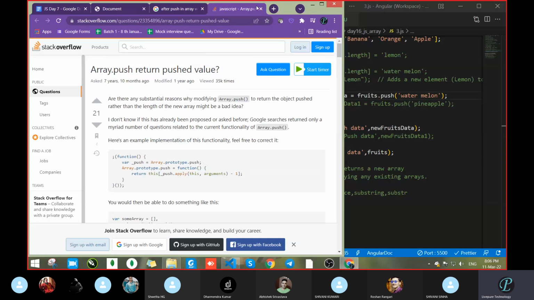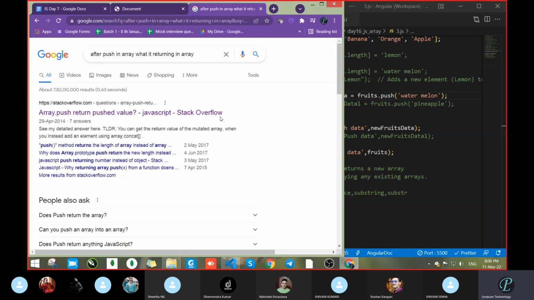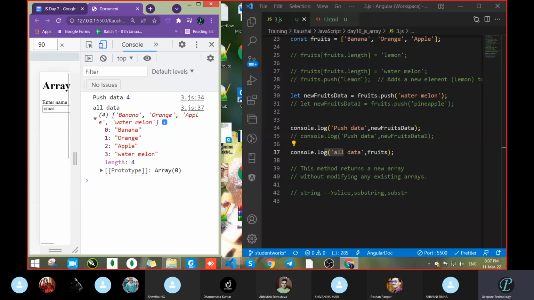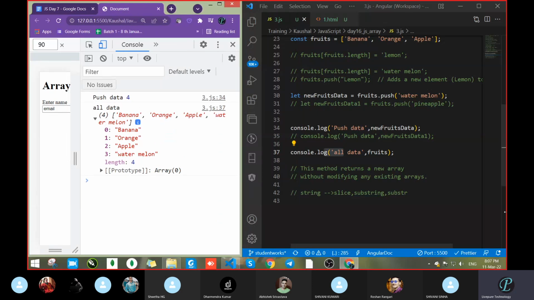I don't know what it is returning. I think it returns a position. I have to check in Google. Just do one thing, search from your end. I will also search what it returns when we write code this way, like fruits dot push. Whether it returns the position of that value or the length of the array. Got my question? Everyone, just search from your end. I will also search in Google, okay?